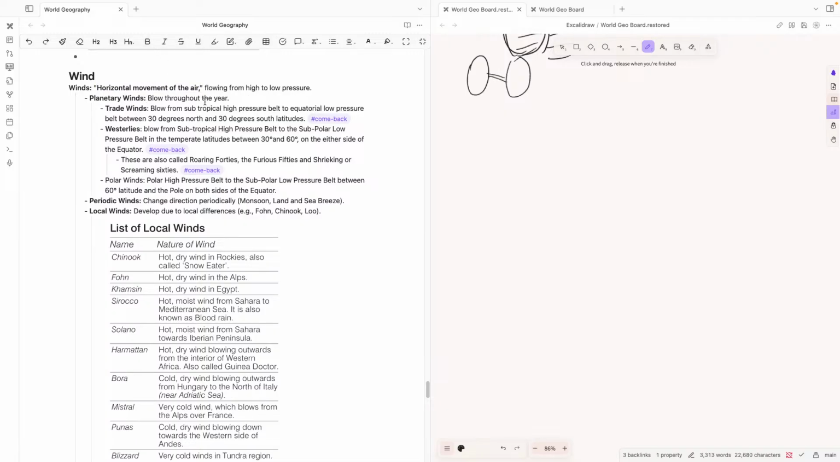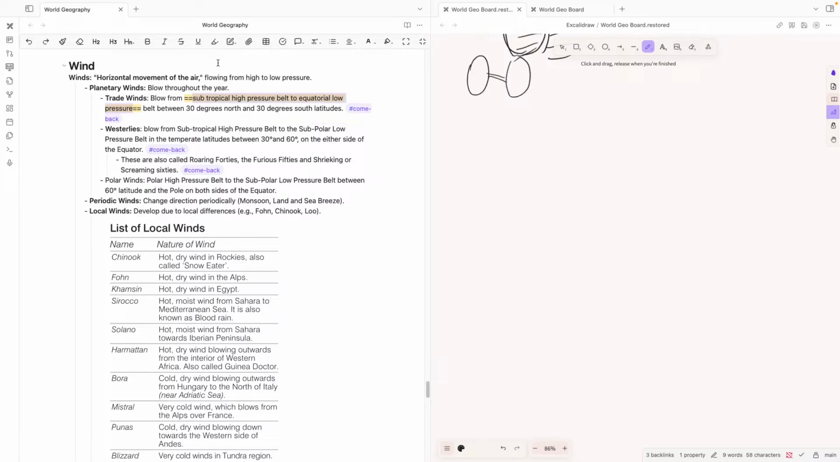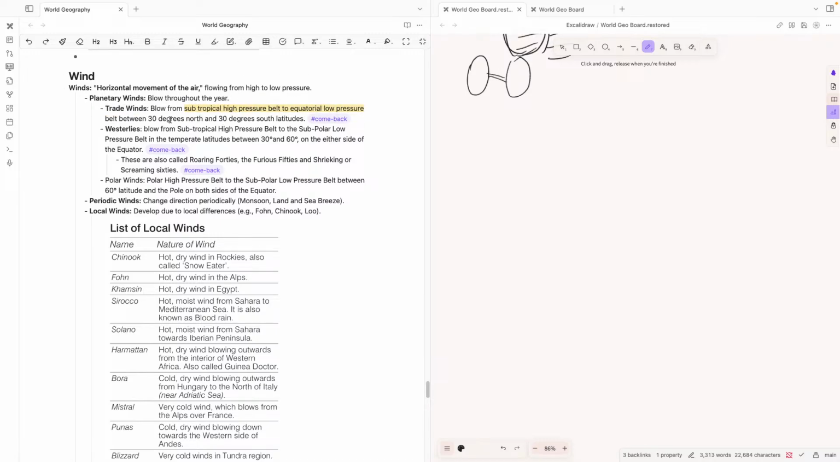Planetary winds blow throughout the year. Among them there are types such as the trade winds, which blow from the subtropical high pressure belt to the equatorial low pressure belt. This is important. Subtropical high to equatorial low, between 30 degrees north and 30 degrees south latitudes. So if you have the equator, this is 30 degrees north and 30 degrees south. So this is the subtropical high pressure belt to the equatorial low pressure belt. From here it runs. This is called the trade winds.